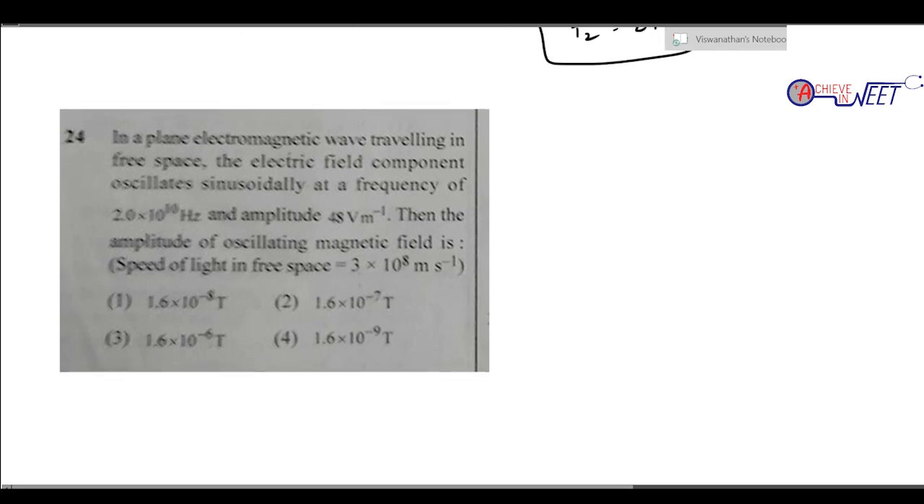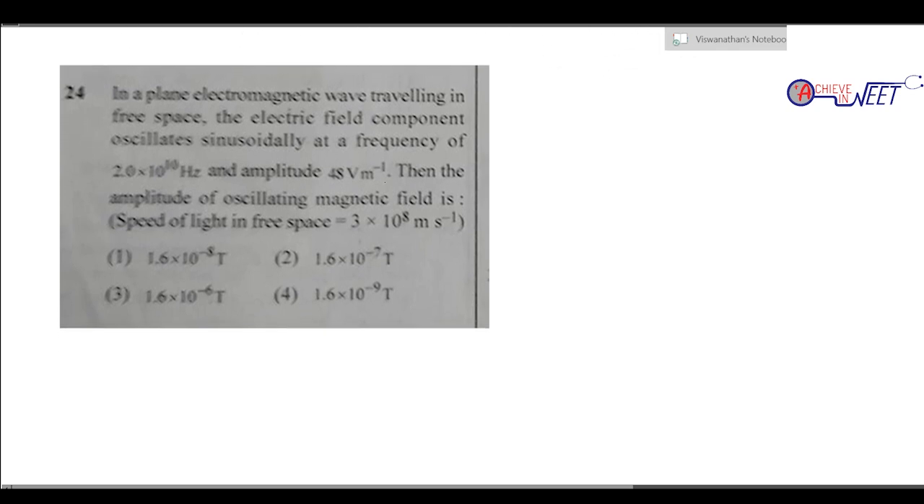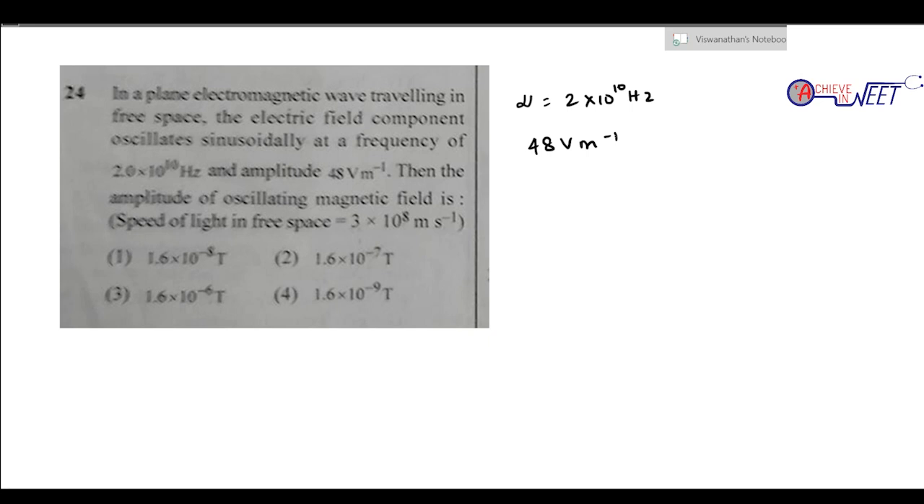Next question: a plane electromagnetic wave traveling in free space, the electric field component oscillates sinusoidally with a frequency of 2 into 10 power 10 hertz and has an amplitude of 48 volt per meter. Then what is the amplitude of the oscillating magnetic field? So this is the question. The amplitude of the electric field is given. They are asking what is the amplitude of the oscillating magnetic field.